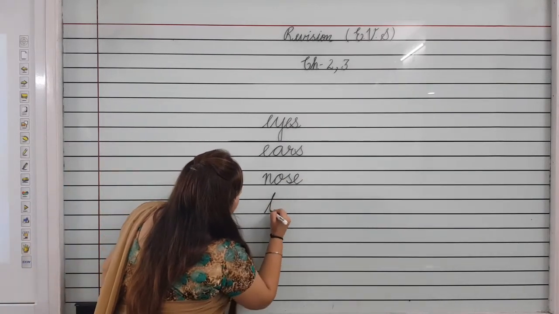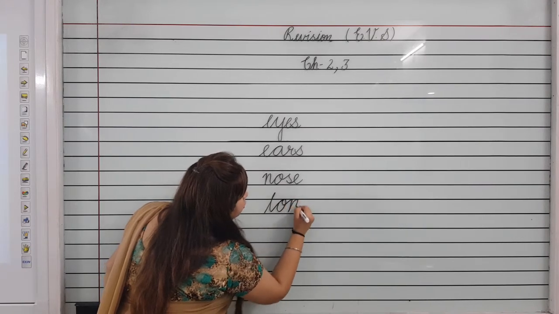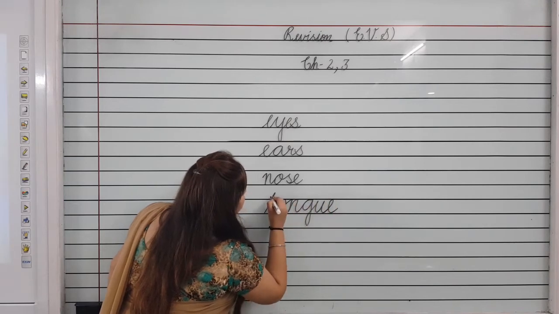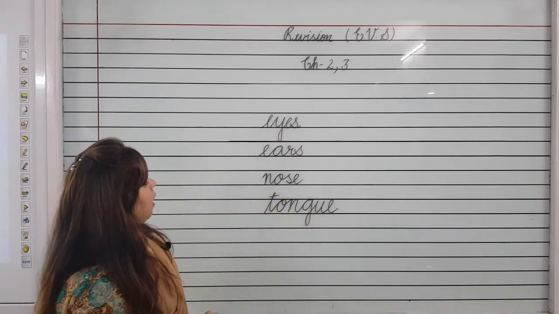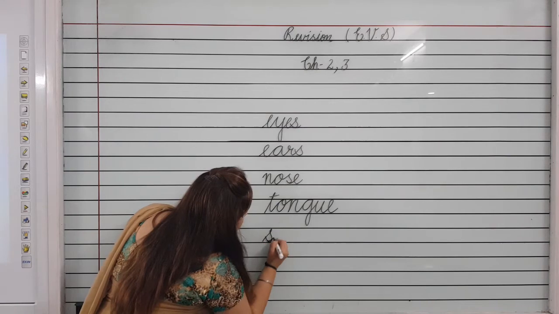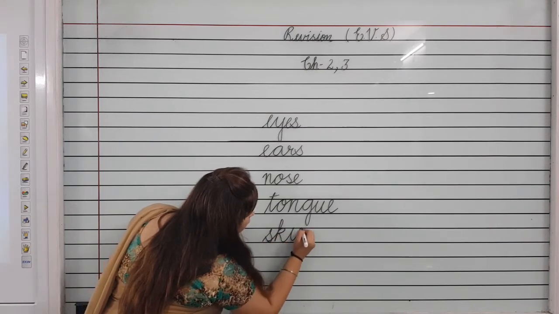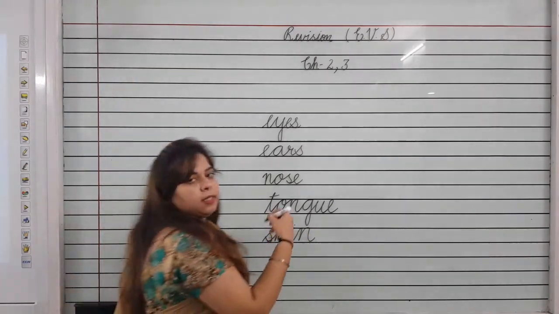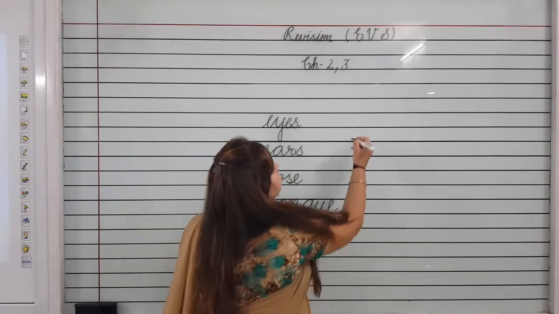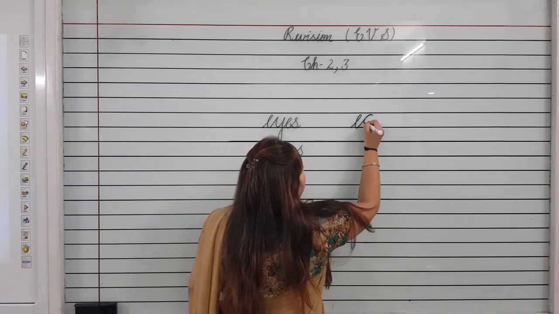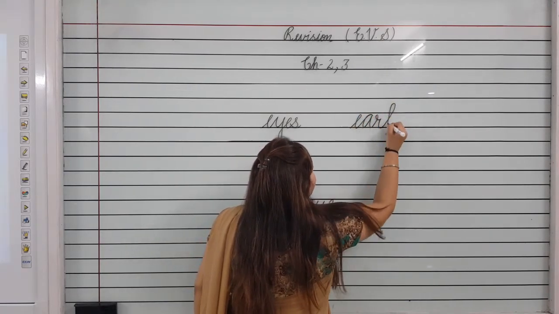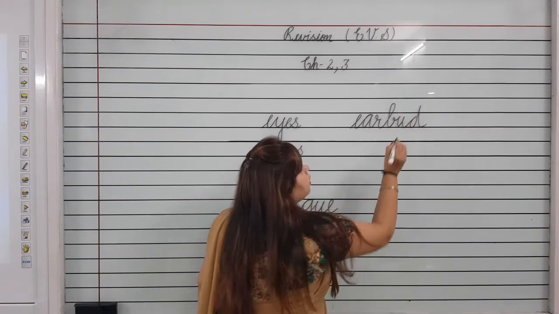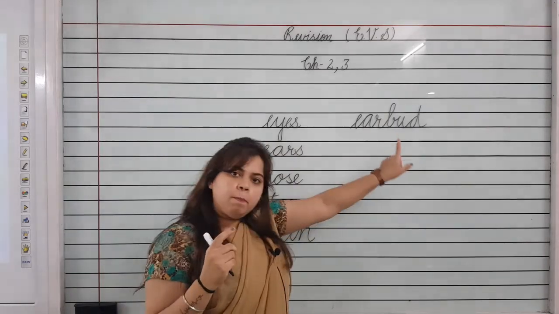Next is tongue. T-O-N-G-U-E, tongue. Tongue helps us to taste, to lick. And the last is skin. And skin is the largest part of our body. Skin helps us to touch, to feel. The last spelling is earbud. E-A-R-B-U-D. Whenever you need to clean your ears, you should clean them with an earbud. Okay?